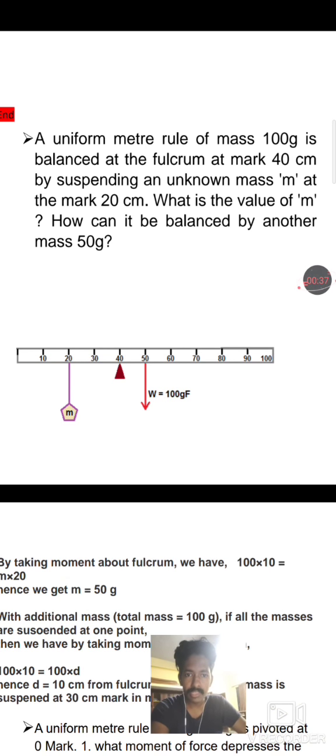When we draw the diagram, we get a clear understanding and idea about the question. So here you can see the diagram, and this is the 40 centimeter mark about which the scale is balanced. Now you can see a mass m is placed at 20 centimeter mark.